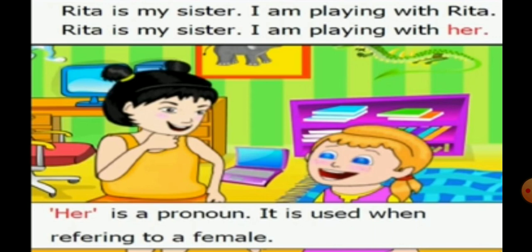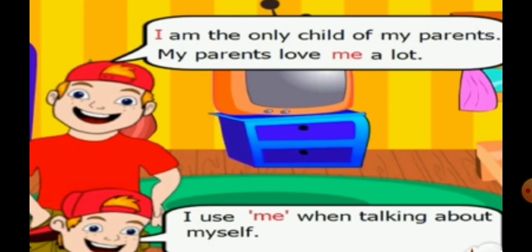Our next example is I am the only child of my parents. My parents love me a lot. Pronoun me is like pronoun I. When we are talking, we can use pronoun me to refer to ourselves. But I is used as a subject at the starting of the sentence. Me is not used as a subject.